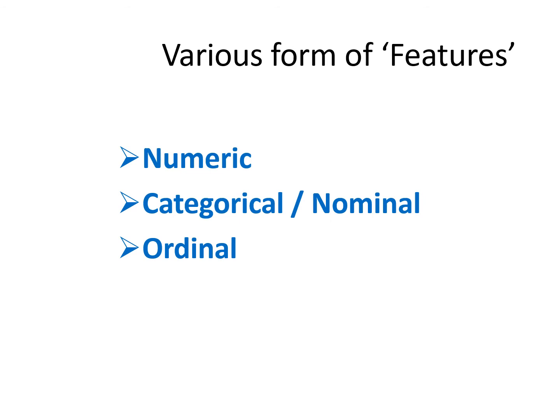All these things we already discussed in the basics of statistics, different types of data. Numerical data is there, categorical data is there, quantitative, qualitative data. All these come in the various forms of features. So we are having three major forms of data: numeric form, categorical or nominal form, and ordinal form.